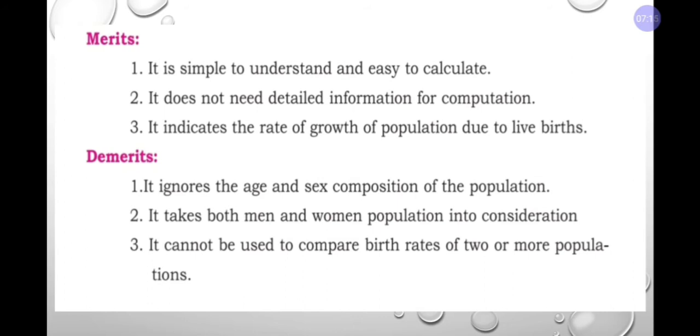It cannot be used to compare birth rates of two or more populations. This is primary data and it can be used for a single population, whereas it cannot be used for two or more populations. Comparison will not be done, and age-specific rates will not be compared. So it is very difficult. For a simple and easy calculation, we can use this as the crude birth rate.